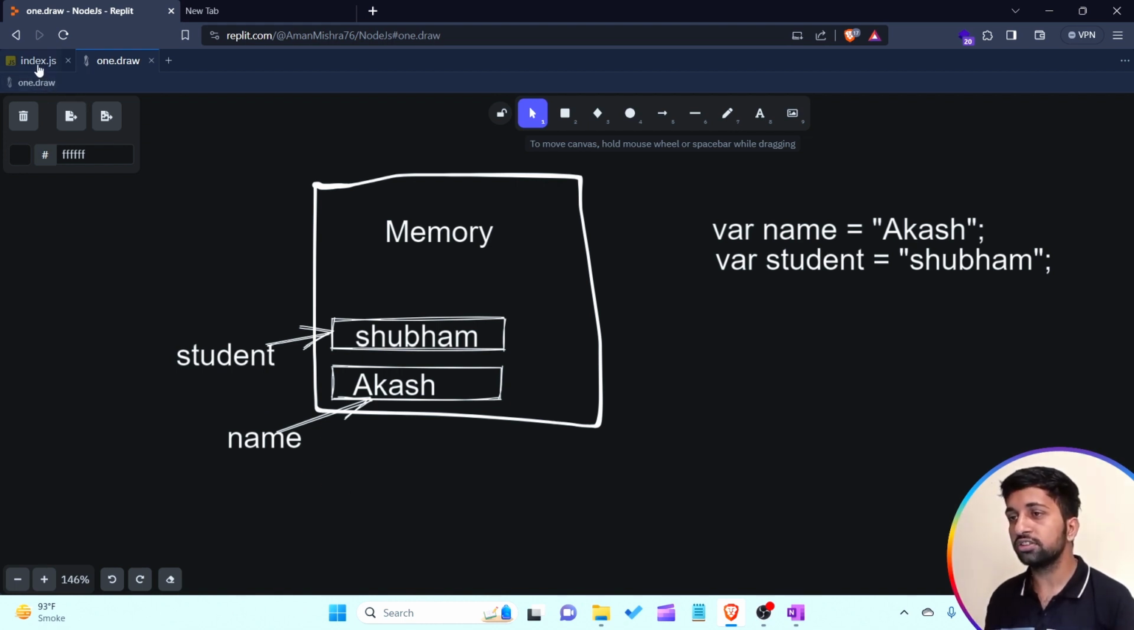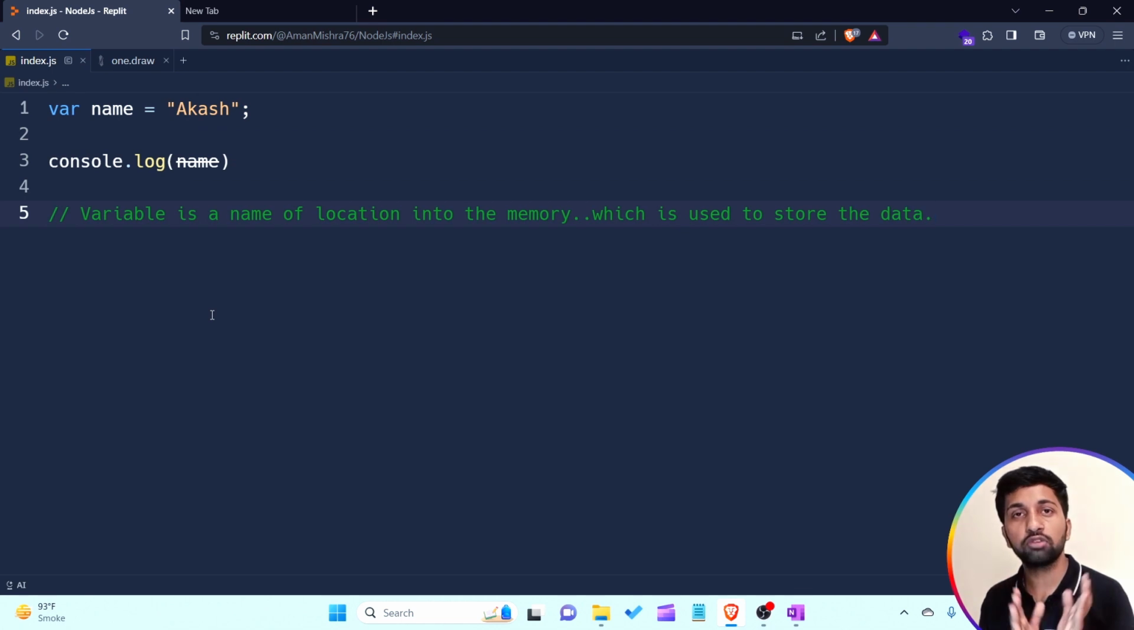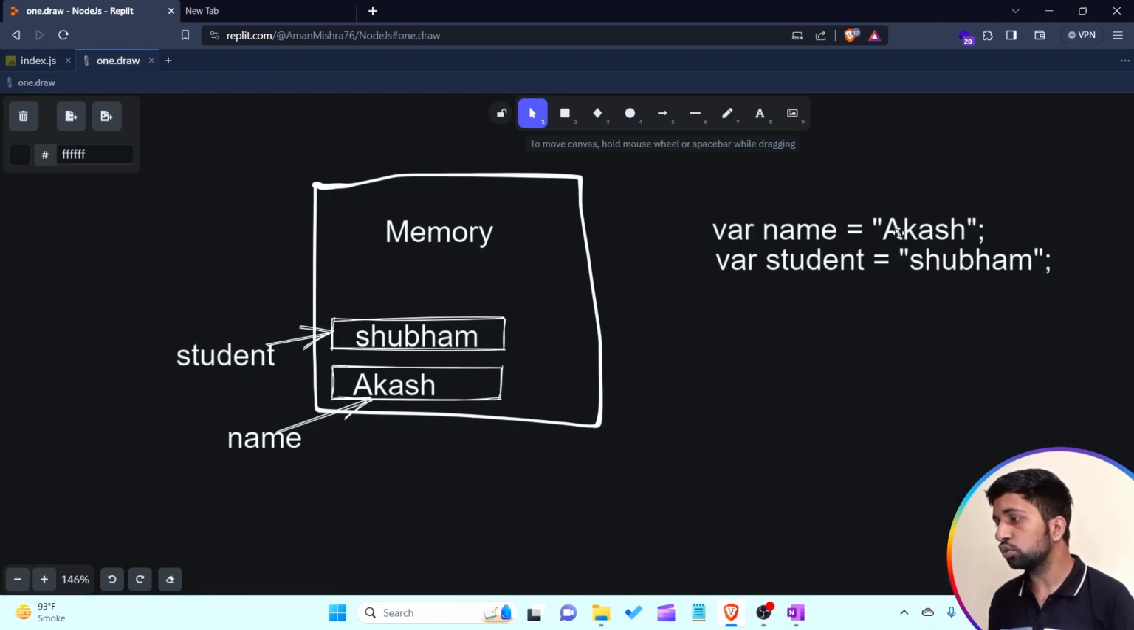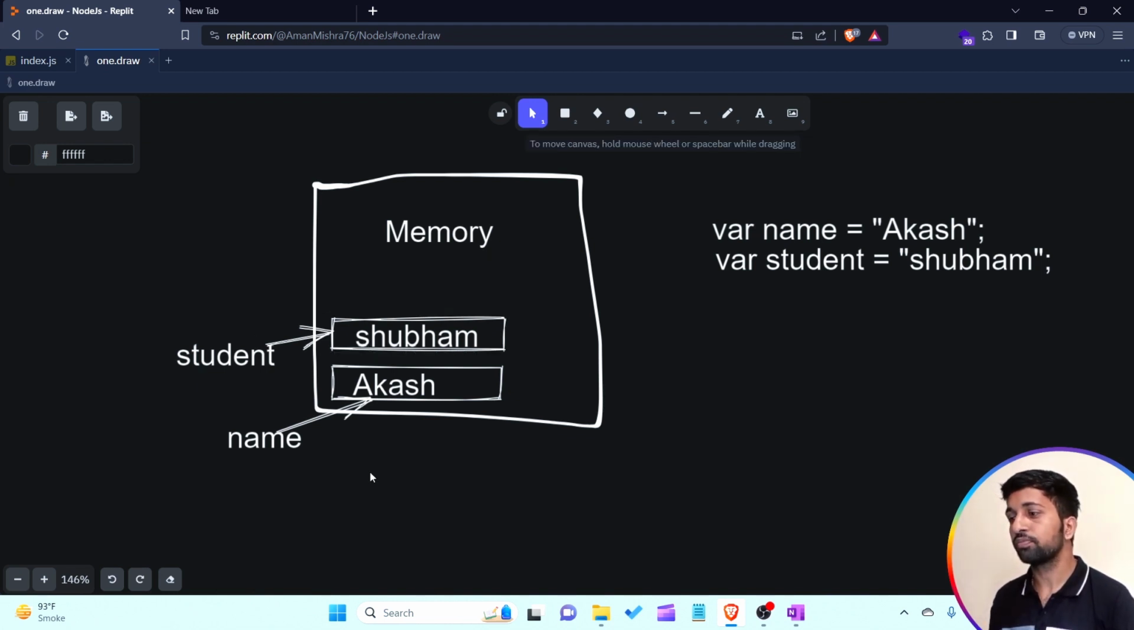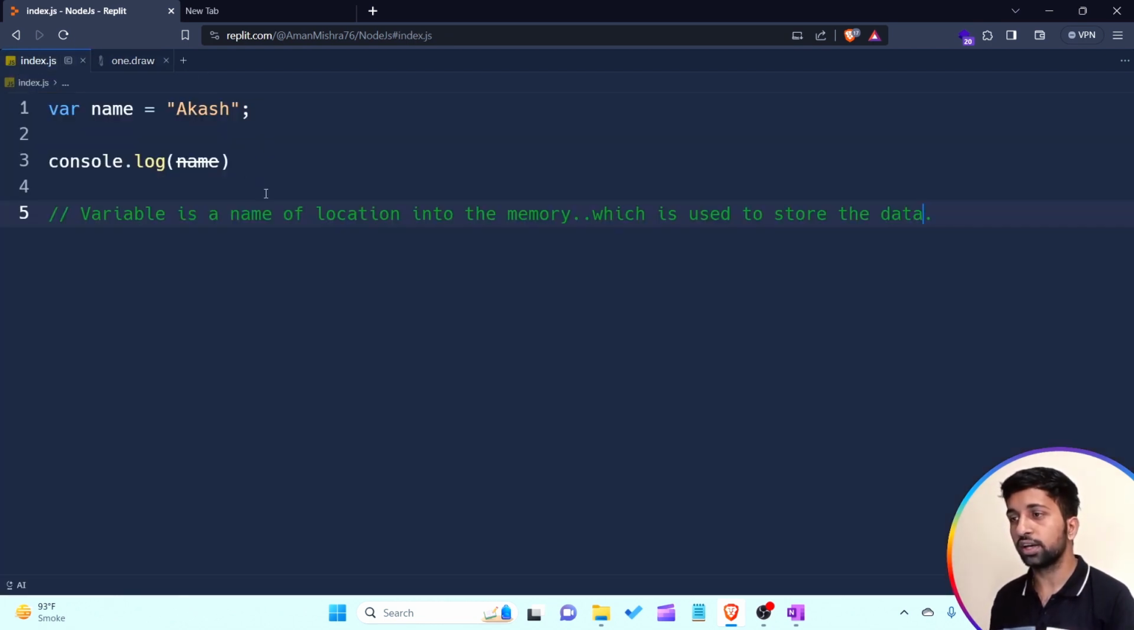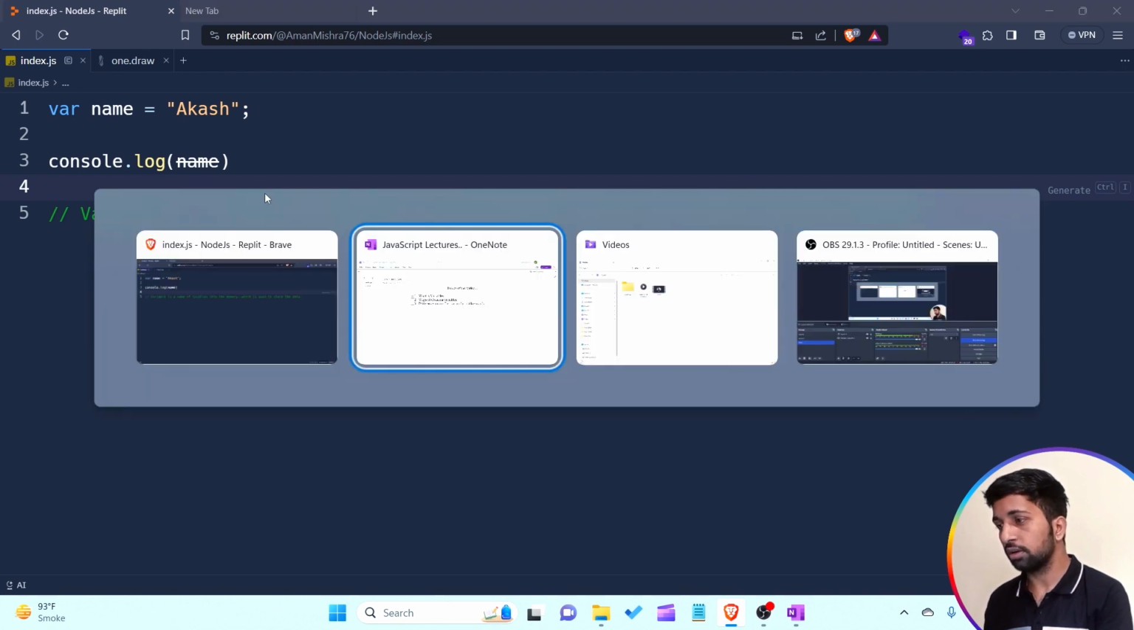So now you are able to understand the meaning of the definition. The definition says a variable is a name of a location in the memory which is used to store data. In the name variable, I am storing the data Akash. In the student variable, I am putting the data Shubham as a string. So this is how a particular block or variable works. I think you understand the basic meaning of variable in the context of a programming language. Okay, so let's jump to our OneNote.